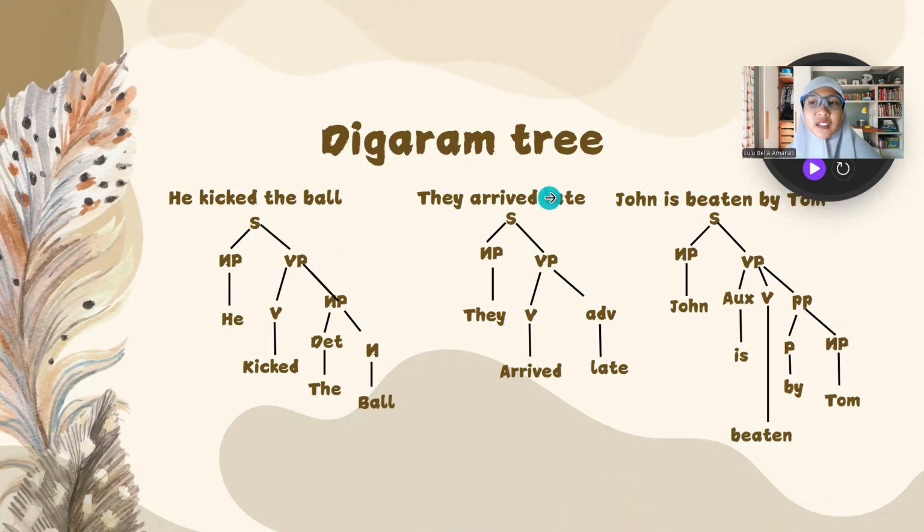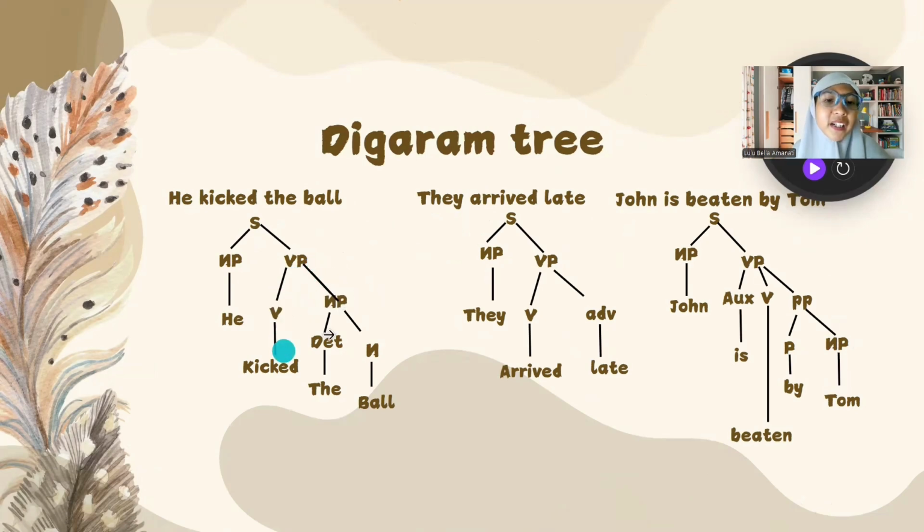This is a tree diagram from the examples of subject, transitive, and intransitive. First, he kicked the ball. The sentence consists of a noun phrase and a verb phrase. The noun phrase is he, and the verb phrase breaks down again into a verb and a noun phrase.